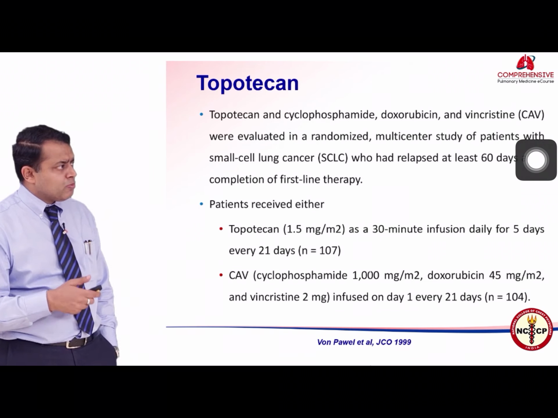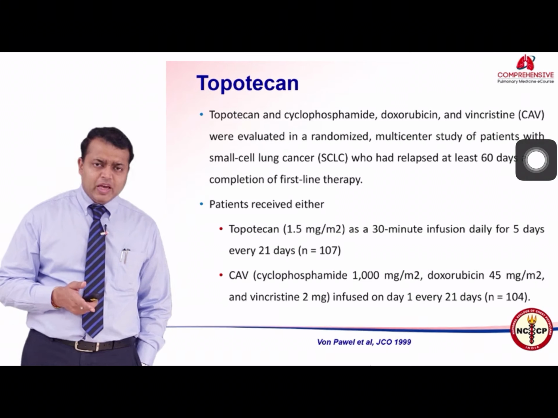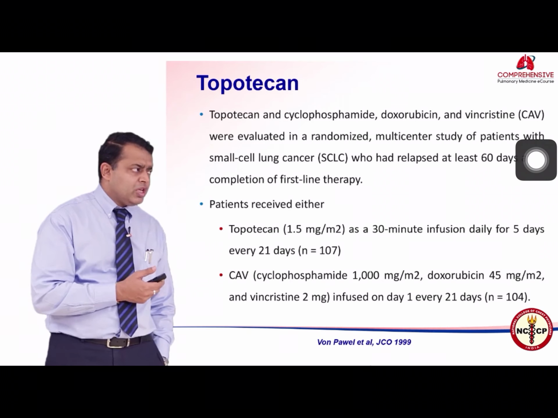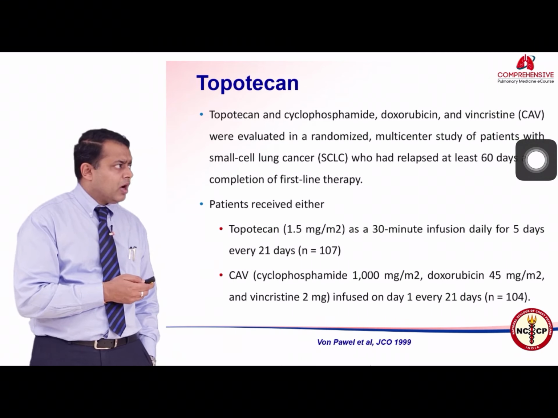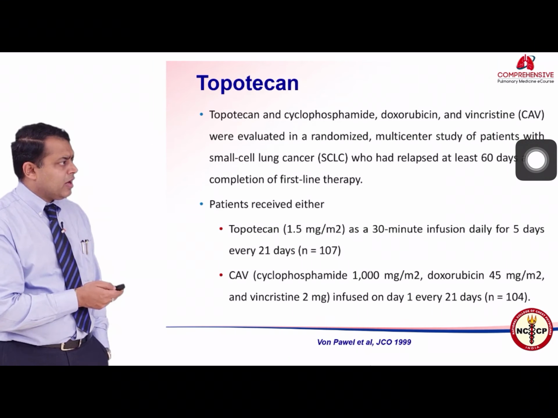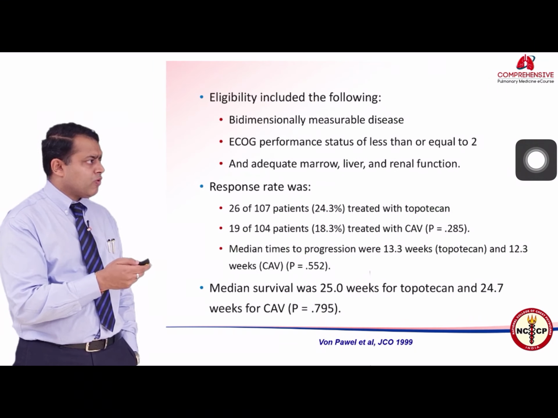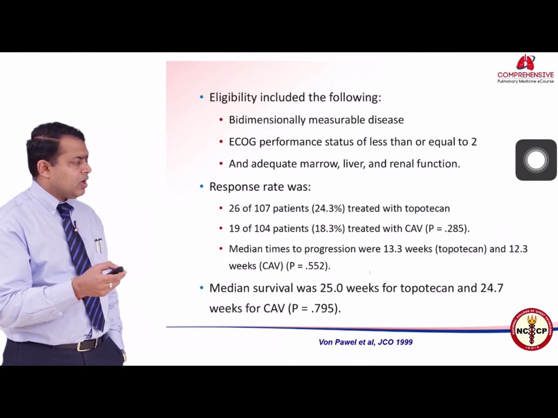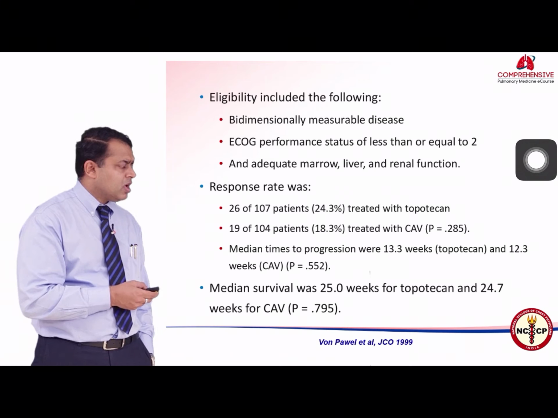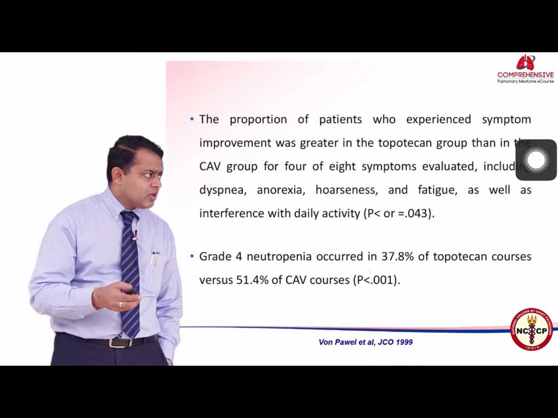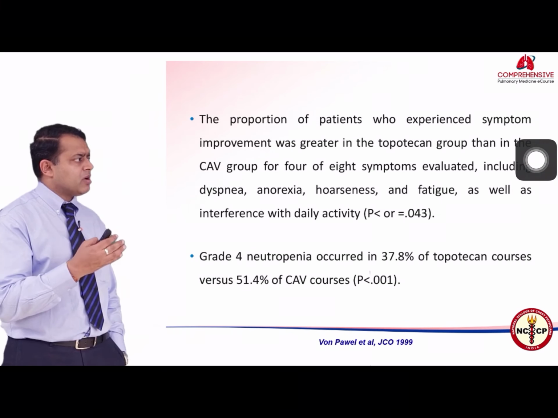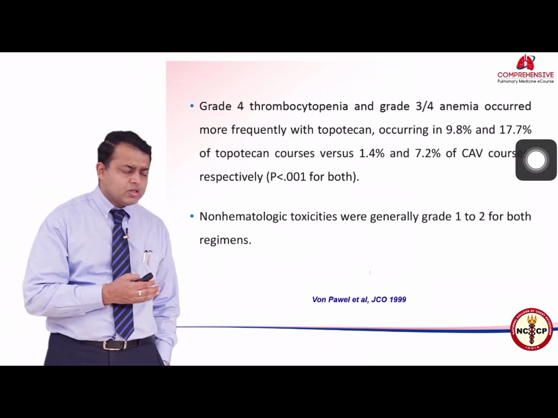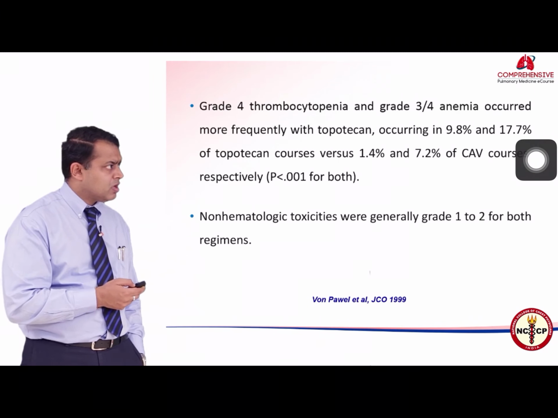Topotecan is by far the most studied agent in this particular subset. So topotecan was compared to CAV chemotherapy in this particular study, and as you can see, the median overall survival was slightly in favor of topotecan. However, there was nothing much to choose between the two regimens. The neutropenia was slightly lesser with topotecan as compared to CAV chemotherapy, and non-hematological toxicity was grade 1 or grade 2 in both the regimens.